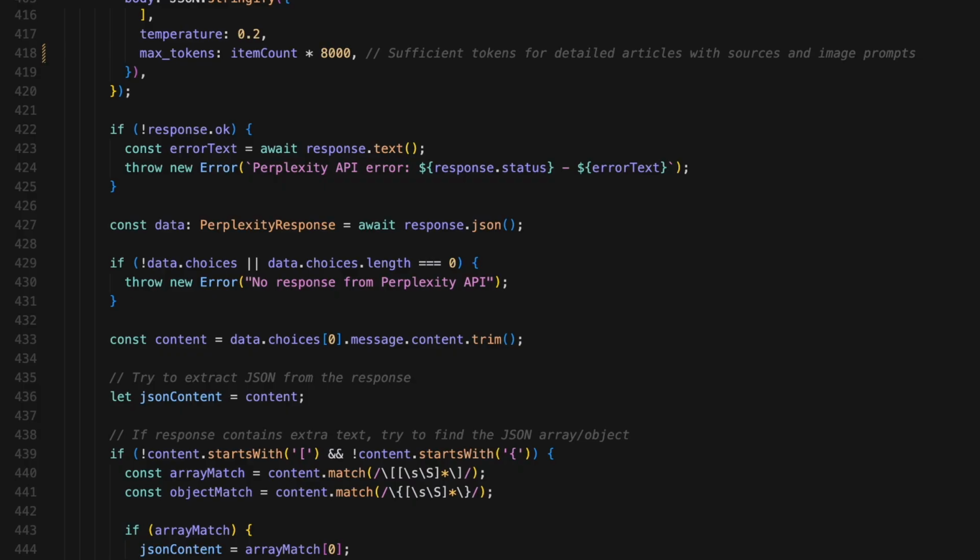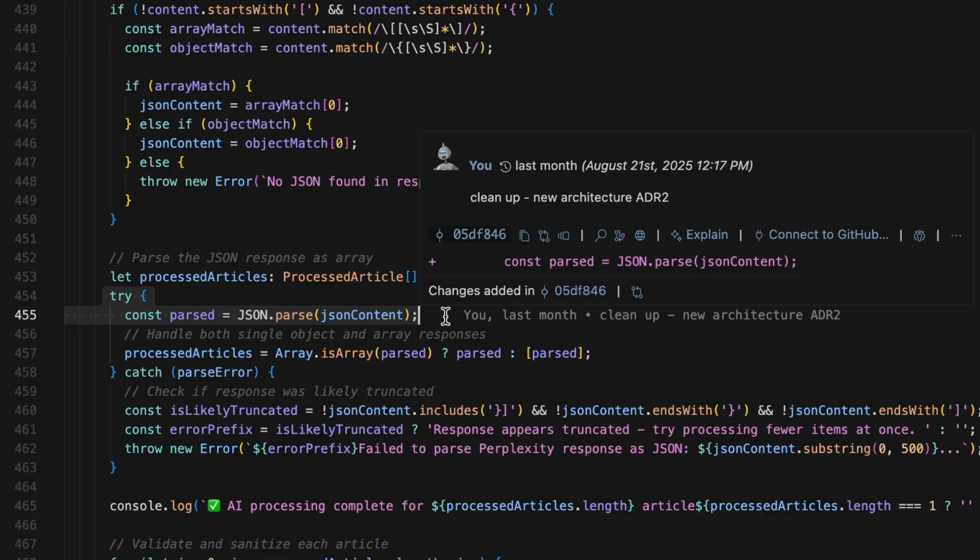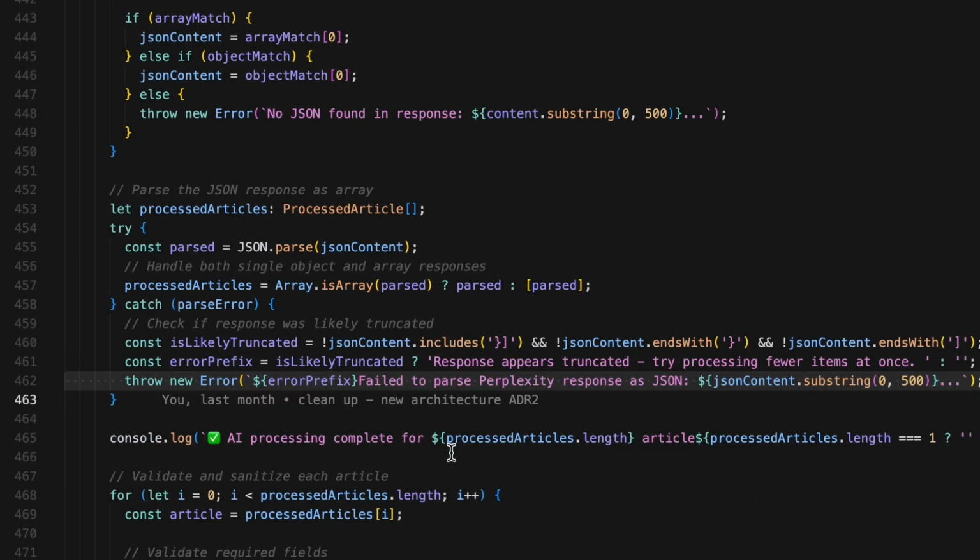Then we parse the JSON. We try to parse it as JSON. If it's an array, great. If it's a single object, we wrap it in an array to normalize it. If parsing fails, we check if it looks truncated by looking for the proper closing bracket. If it seems truncated, we add a helpful message suggesting to process fewer items at once.